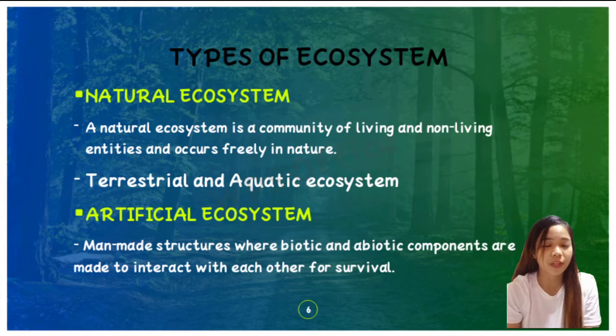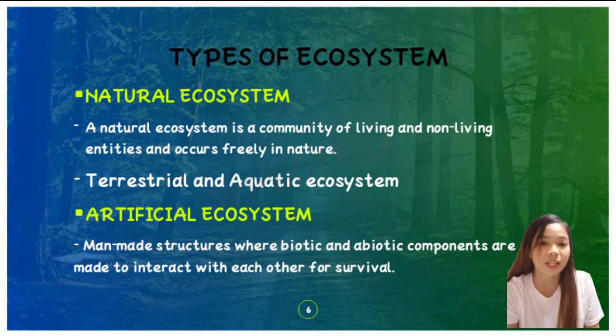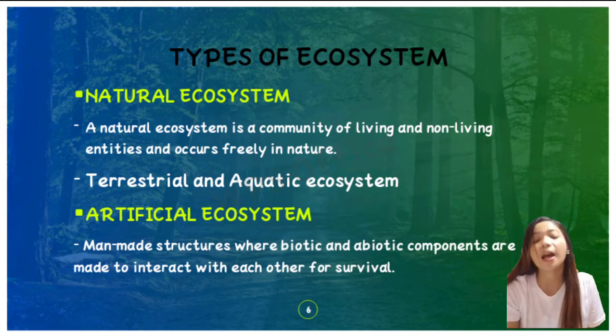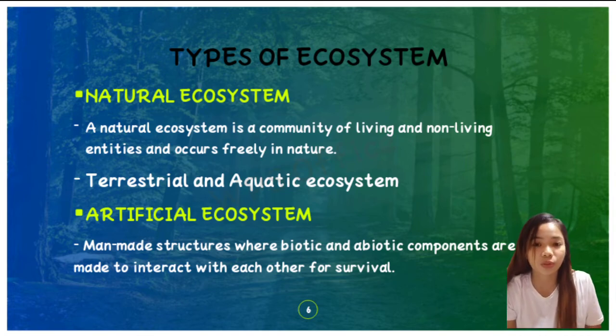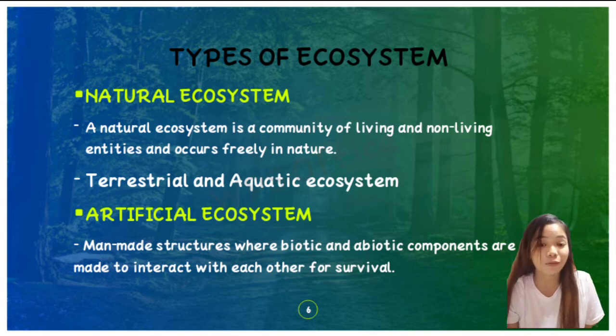We have our types of ecosystem, the natural and artificial ecosystem. A natural ecosystem is a community of living and non-living things, entities, and occurs freely in nature. We have two types of natural ecosystem, which are terrestrial and aquatic. A terrestrial ecosystem is a land-based community of organisms and the interaction of biotic and abiotic components in a given area. Examples of terrestrial ecosystems are the tundra, grasslands, deserts, and forest.